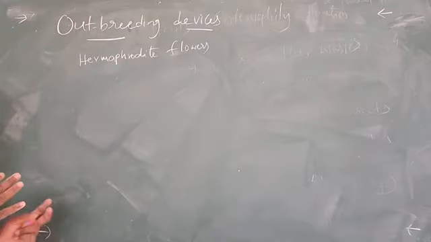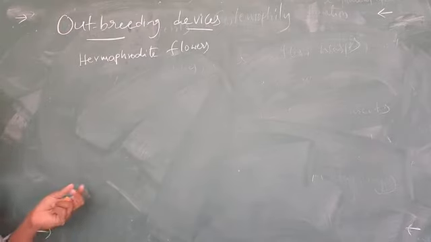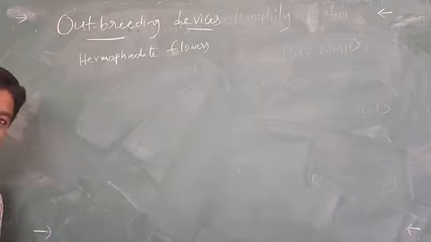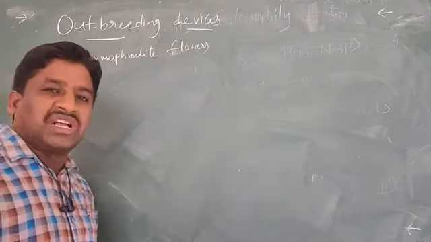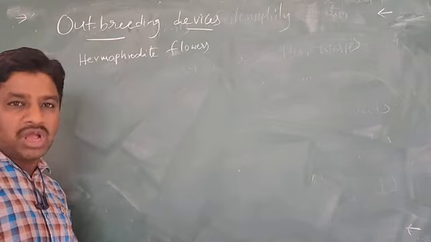In these bisexual flowers, both anther and pistil, that means both androecium and gynoecium parts, are in contact with each other. So as a result pollination occurs. What kind of pollination? Self-pollination, that means autogamy.